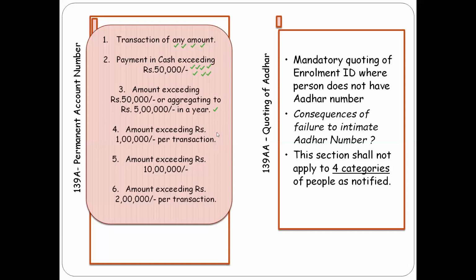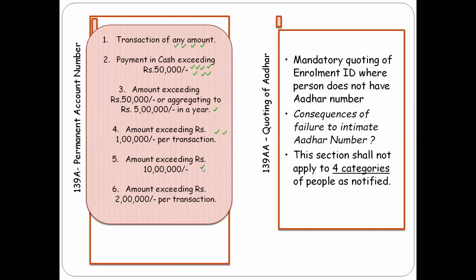So there are two kinds of payments for this category. Fifth is an amount exceeding rupees 10 lakhs, or valued by the stamp valuation authority referred to in section 50C. That is, for sale or purchase of an immovable property, if the amount exceeds 10 lakhs, then the same is subject to PAN.